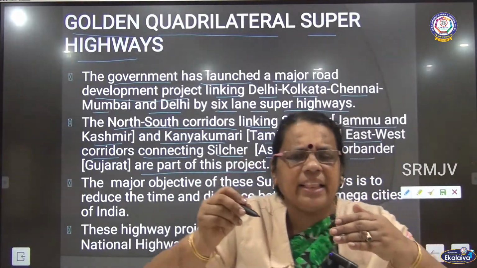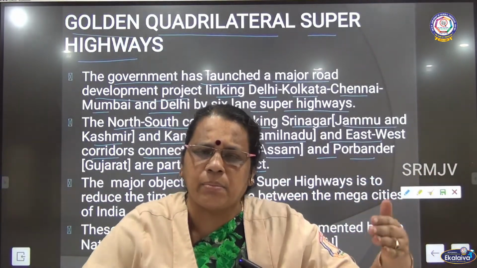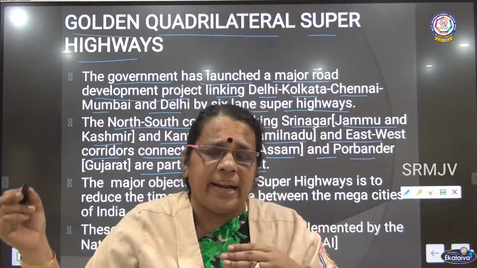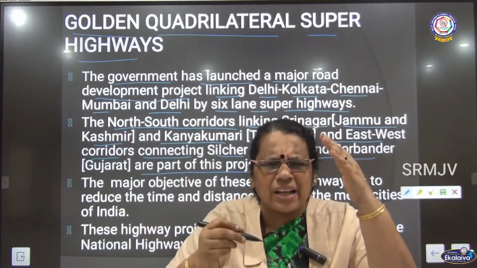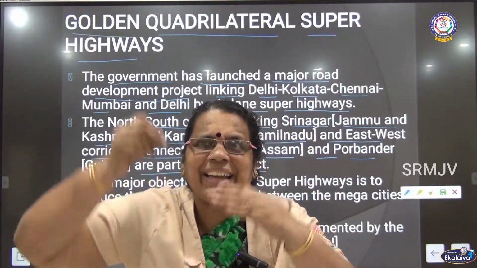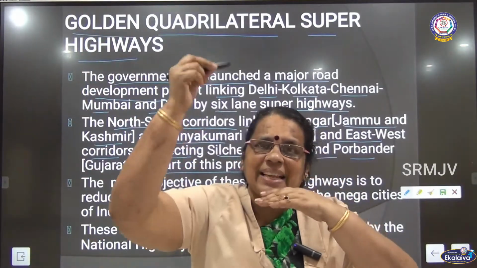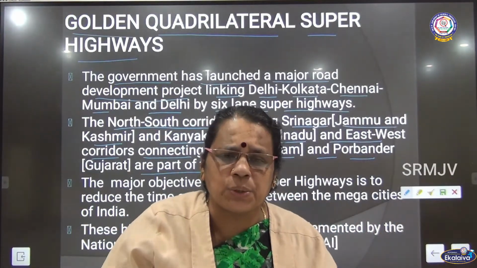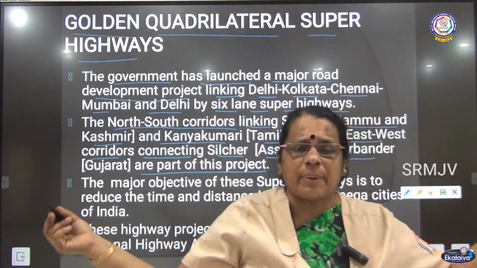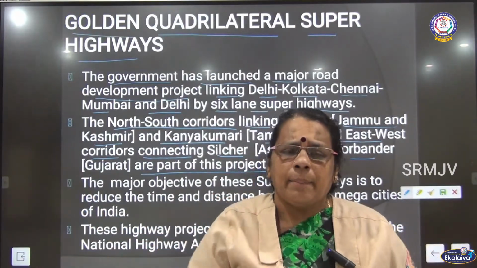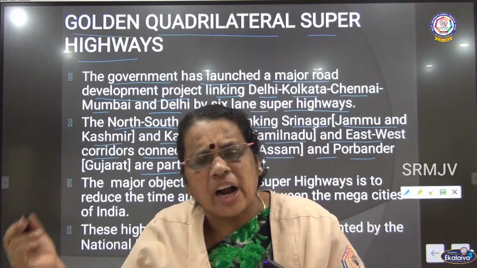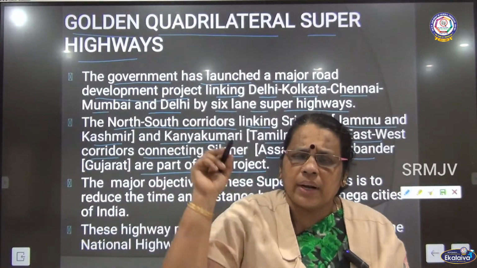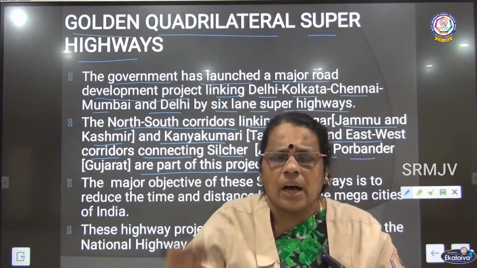Apart from connecting the 4 mega cities of the country like Mumbai, Delhi, Chennai and Kolkata, it has a north-south corridor and an east-west corridor. What are these north-south and east-west corridors? It connects the places in the north with the places in the south, as well as the east-west corridors, connecting the eastern side and the western side. So apart from the 4 mega cities, it has a north-south corridor.